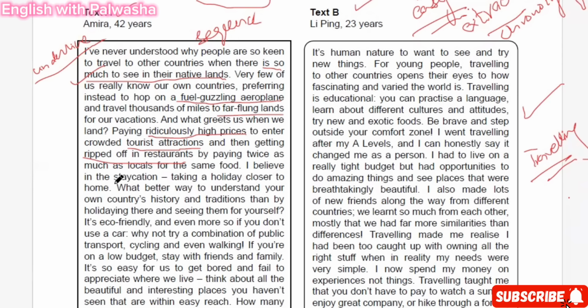And then, in the staycation, believe in the staycation. And then you can extract eco-friendly, which was written by the examiner as well. Eco-friendly was the word written. You can also explain this in your own words by thinking out the synonyms of these words, right? So this is the way we extract the important points from the text, and we have to rephrase and write it in our own words, all right?